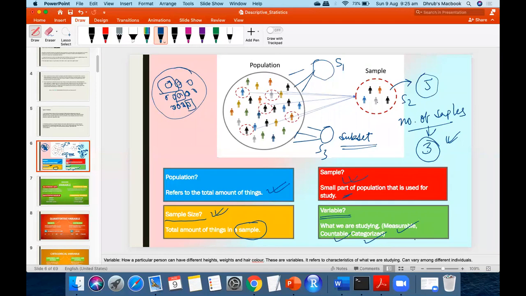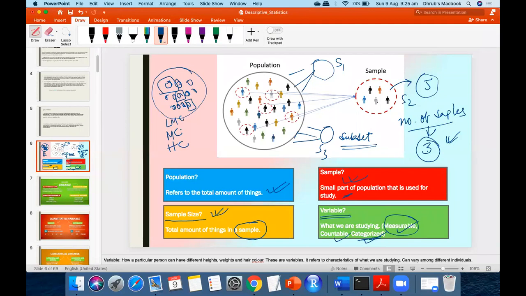When we talk about salary, it is measurable or countable. If you are talking about the name of that person, that can be categorized. Or say economic background: we are just telling that someone is from the middle class, someone is from the high class, or the lower middle class.